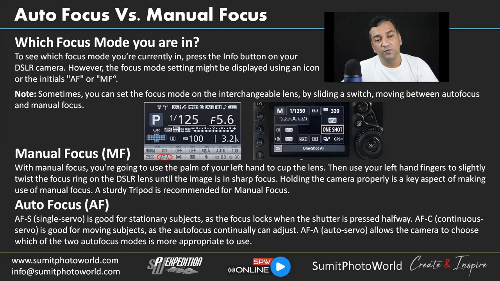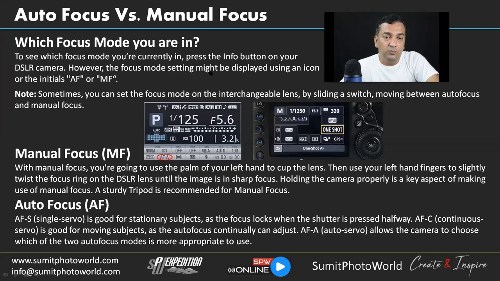To see which focus mode you are currently in, press the info button on your DSLR camera. When you press the info button on your camera, you will see a screen like this. The left screen is from Nikon, and the right screen is from Canon. So you can see that there is a focusing mode. I have highlighted AFA, and here in the right screen you can see it's highlighted One Shot. So these are focusing modes.